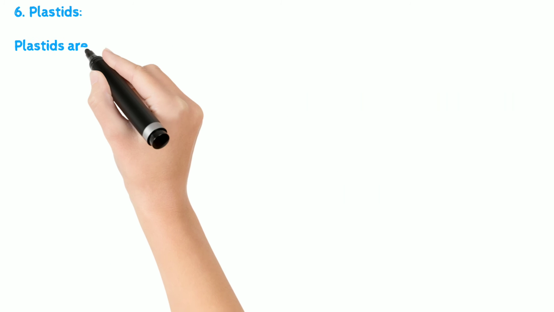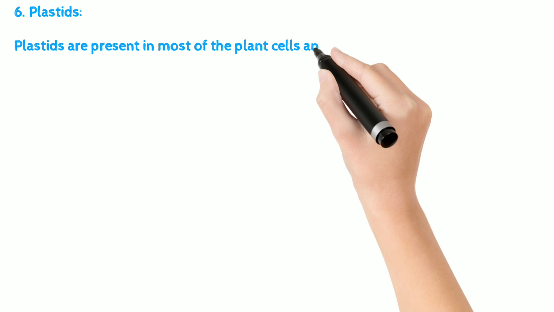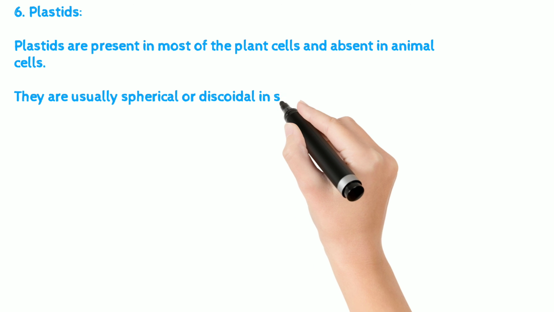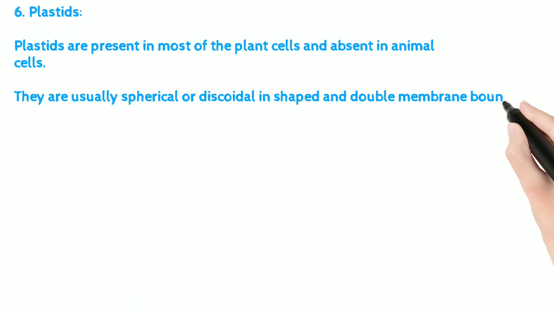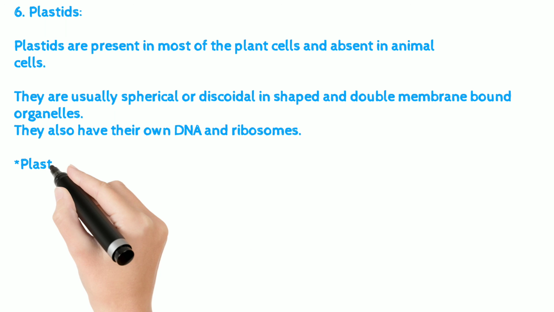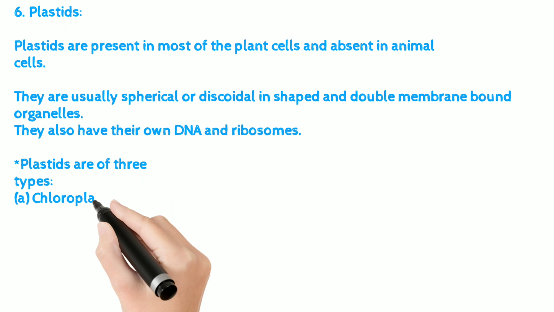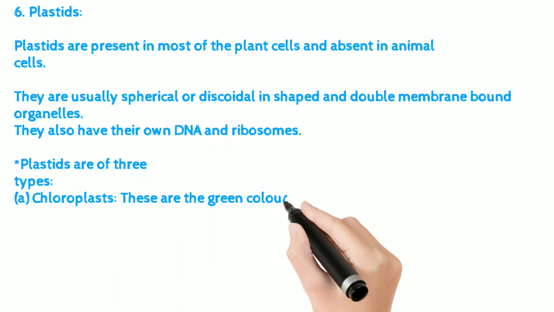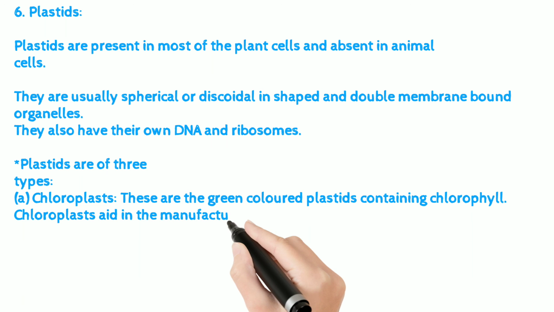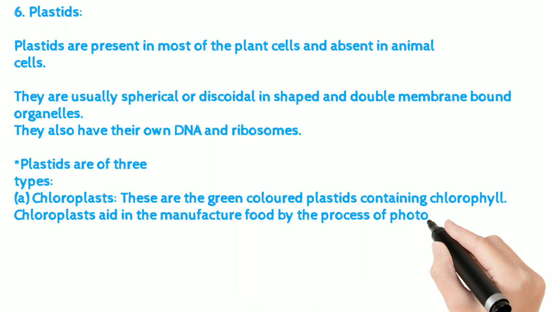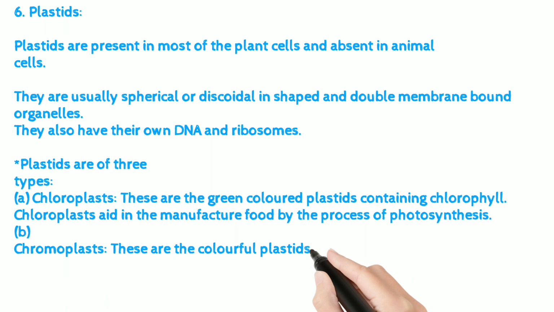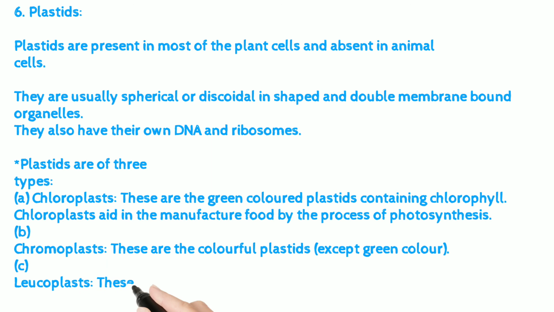6. Plastids. Plastids are present in most of the plant cells and absent in animal cells. They are usually spherical or discoidal in shape and are double membrane bound organelles. They also have their own DNA and ribosomes. Plastids are of three types. A. Chloroplasts: these are the green colored plastids containing chlorophyll. Chloroplasts aid in the manufacture of food by the process of photosynthesis. B. Chromoplasts: these are the colorful plastids except green color. C. Leucoplasts: these are the colorless plastids.